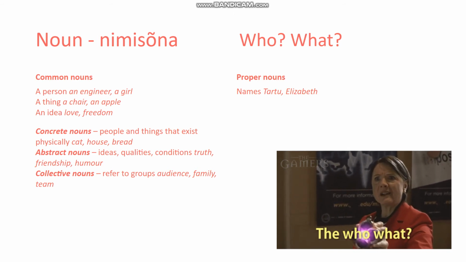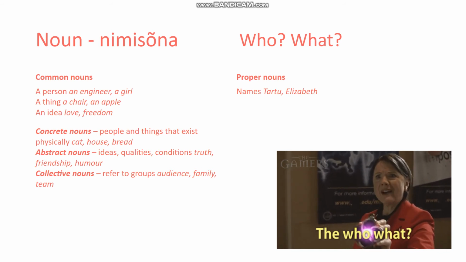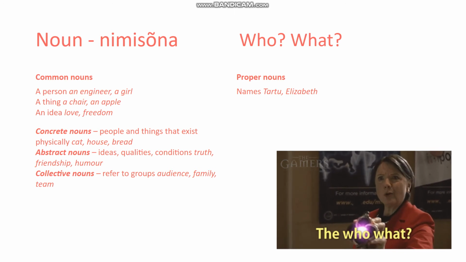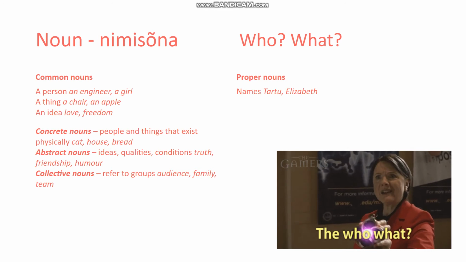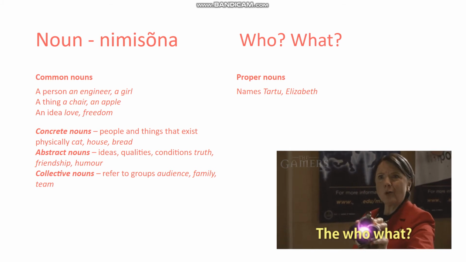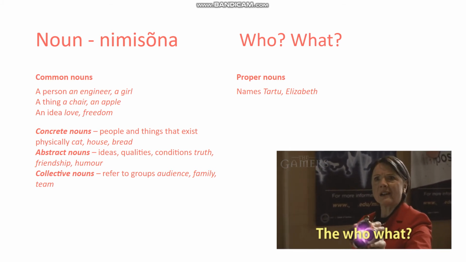And we have collective nouns, which are there to refer to groups, an audience, a family, team, government, the police, any kind of group. So again, family is a common noun, but also a collective noun.